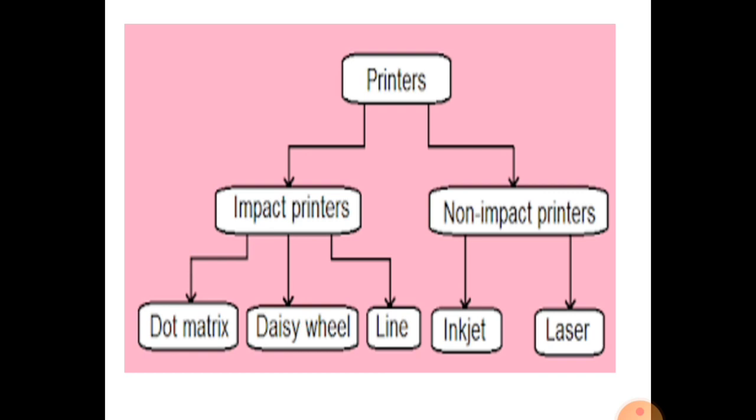Printers are of two types, impact printer and non-impact printer, when we classify the printer on the basis of technology.